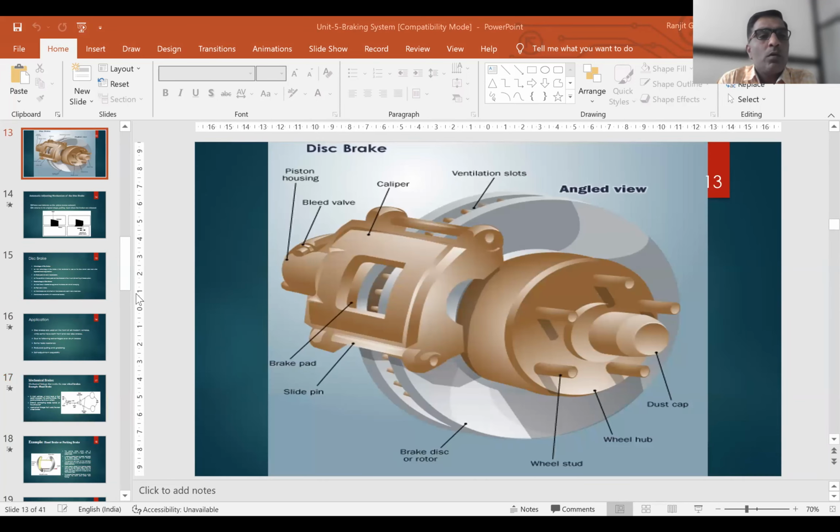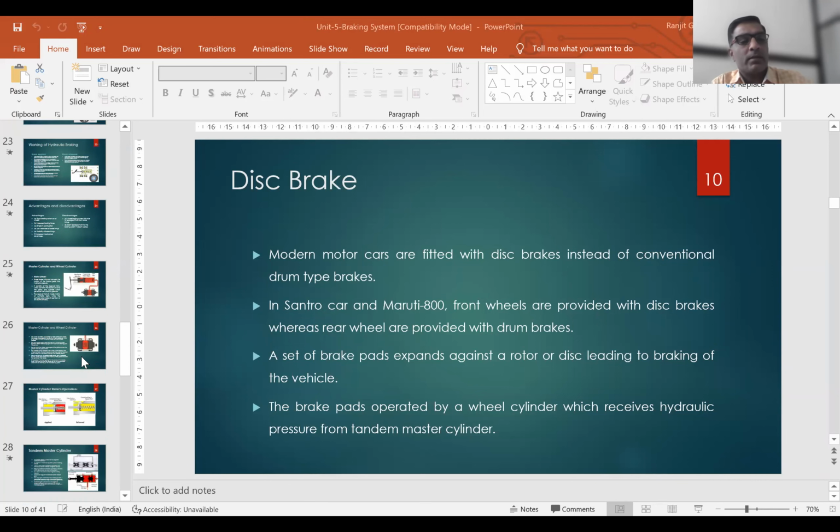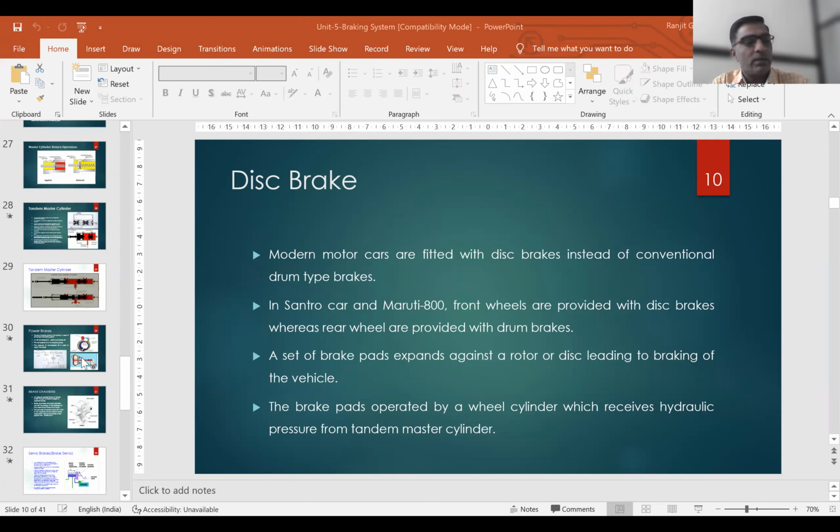So already we have started this unit, braking system, and the last two to three bits are remaining that we are going to discuss during this lecture.